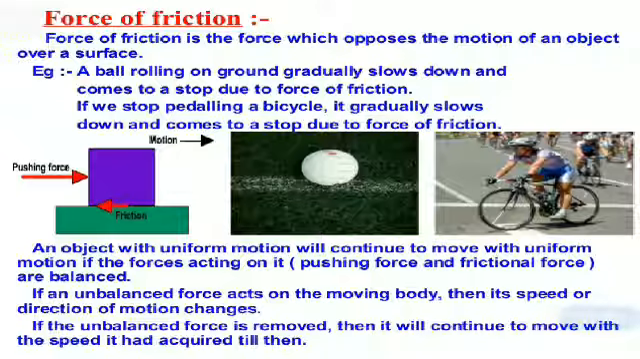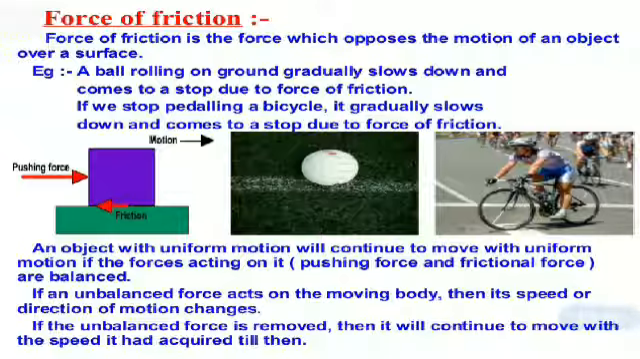An object with uniform motion will continue to move with uniform motion if the forces acting on it, the pushing force and the frictional force, are balanced, right? And if an unbalanced force acts on the moving body, then its speed or direction of motion changes. If the unbalanced force is removed, then it will continue to move with the speed it had acquired till then. So in the absence of friction, we can think that a body in motion will continue to move forever.